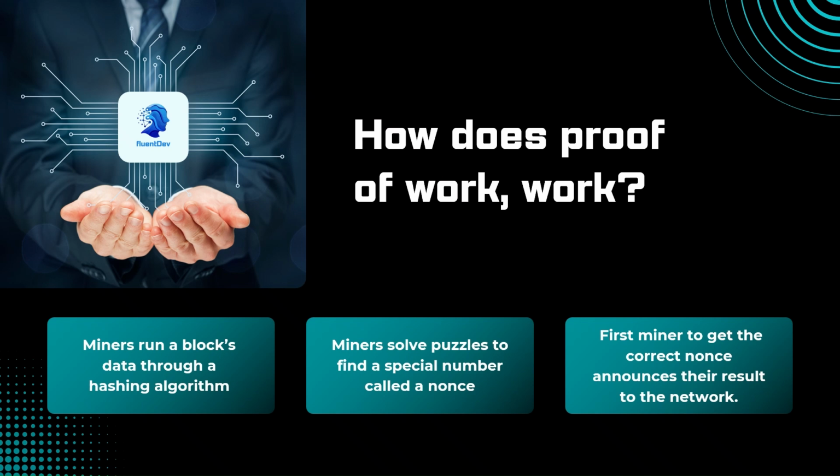The goal is to find a special number called a nonce that makes the resulting hash begin with a certain number of zeros. The pattern of zeros represents what is called the difficulty target. It's like a guessing game, like guessing a combination lock with billions of possibilities. Every guess takes computing power and electricity. The first miner to find the correct nonce announces their results to the network. Other miners quickly verify the solution, and once confirmed, the block is validated and added to the chain.